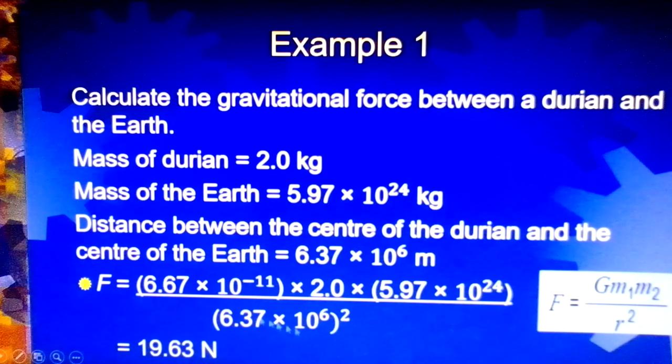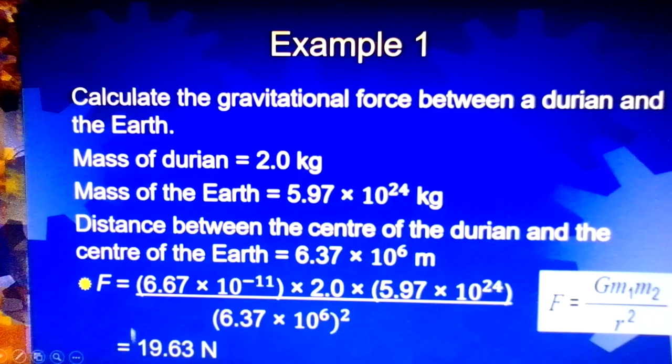So now we use the formula, F equals G m1 m2 divided by r squared. So just substitute all the values. You must be able to use your calculator to calculate, because it involves large and small numbers here. So you solve it, you get 19.63 Newton.